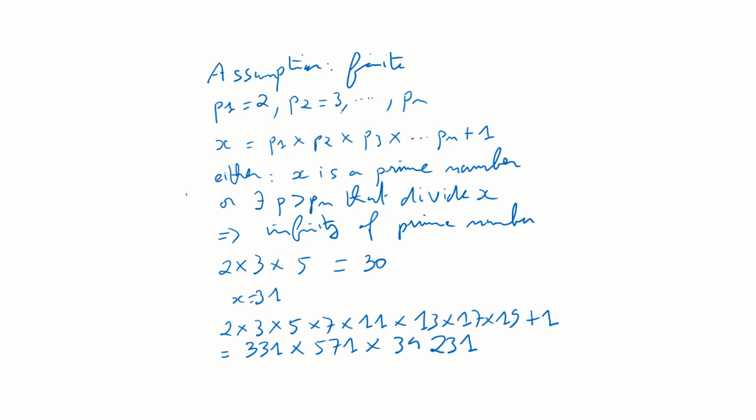So this number x here is not a prime number. So we have to pay attention when we do the proof of the infinity of prime numbers.